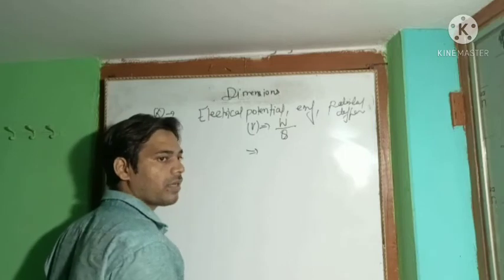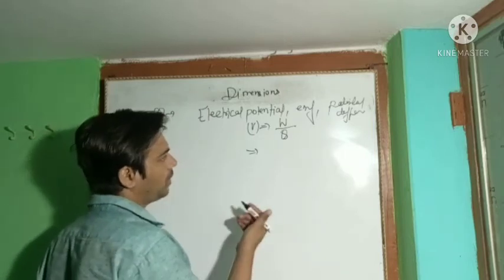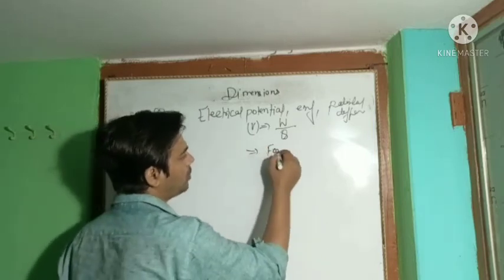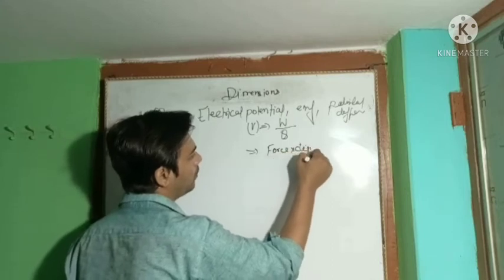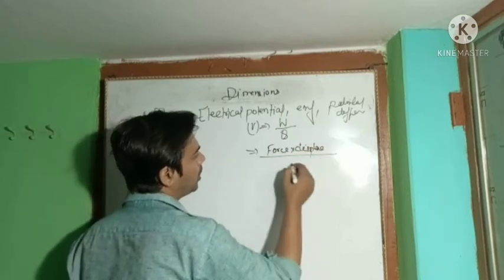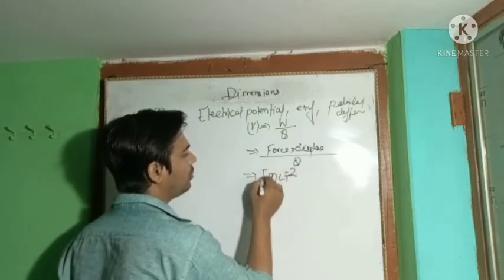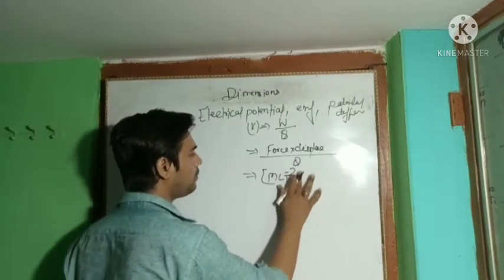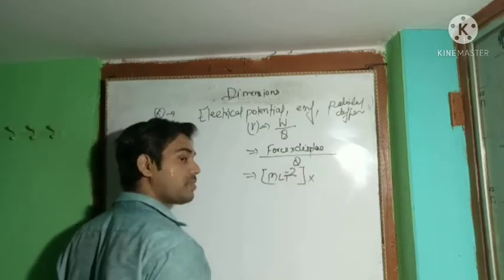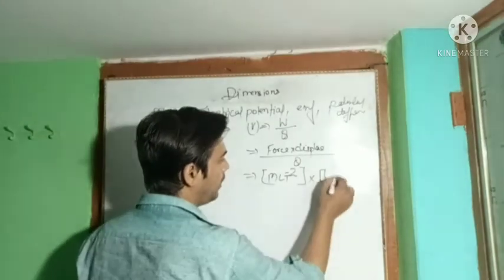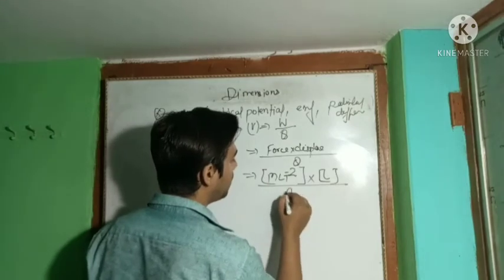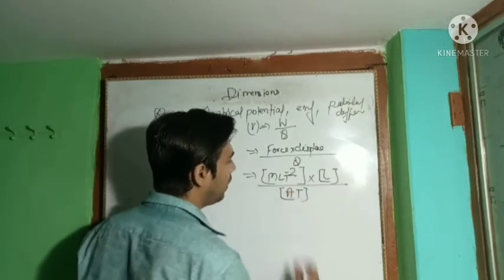So write the dimension of work. If you forget the dimension of work, you can use force multiplied by displacement, divided by the charge Q. Force is M L T to the power minus 2, multiplied by displacement, which is L, and the dimension of charge is A T, as we already defined.